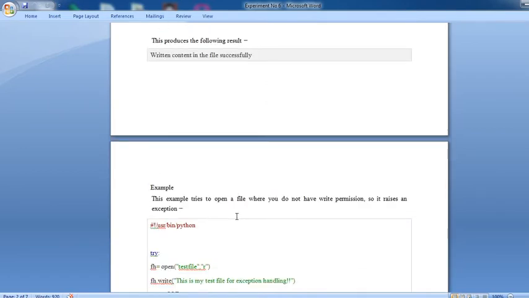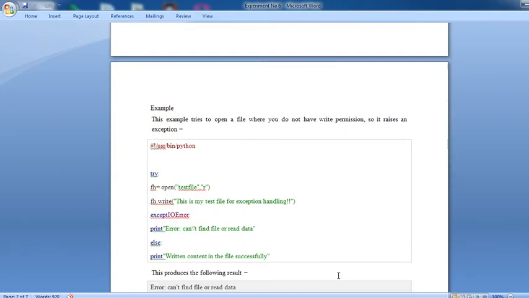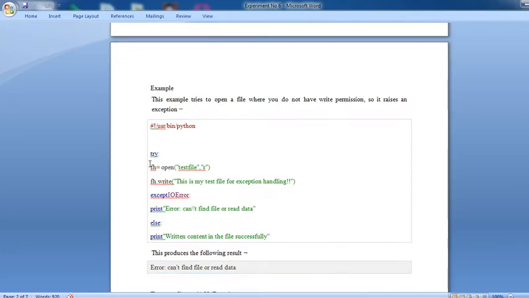Now a second example: opening a file where you do not have write permission. You want to open a file but you do not have write permission for that particular file, only read mode. See the highlighted part, the read mode is given. It is the same code: fh equals open test file, then you define the mode, only read mode. That means the user is not allowed to write anything into the file.